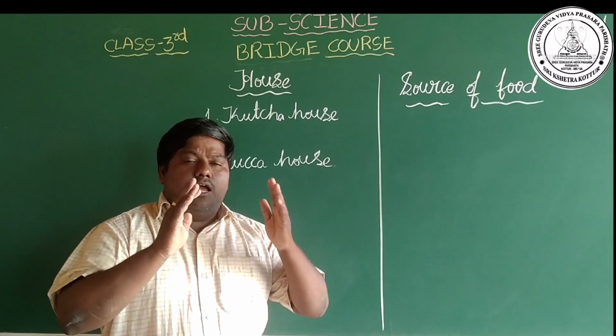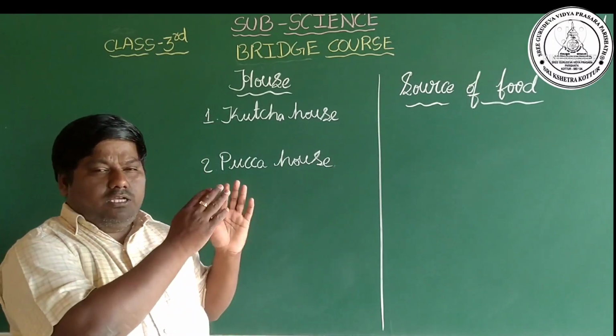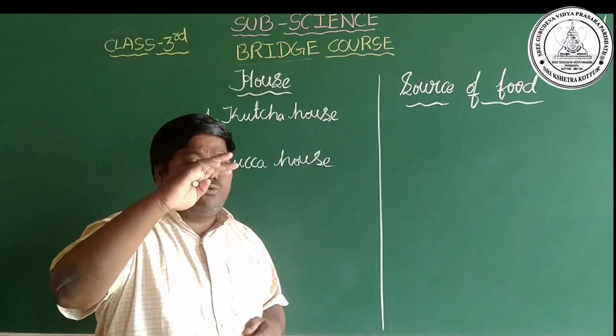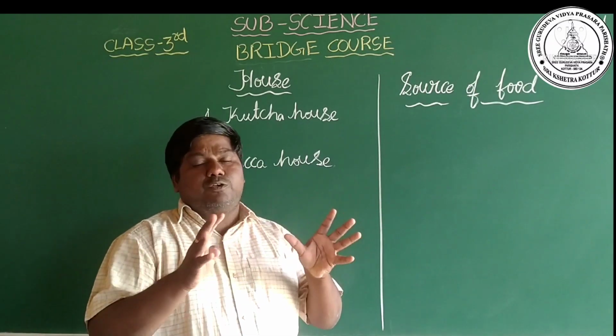And a house also has supports, walls, floor, and roof, and we see different types of rooms.